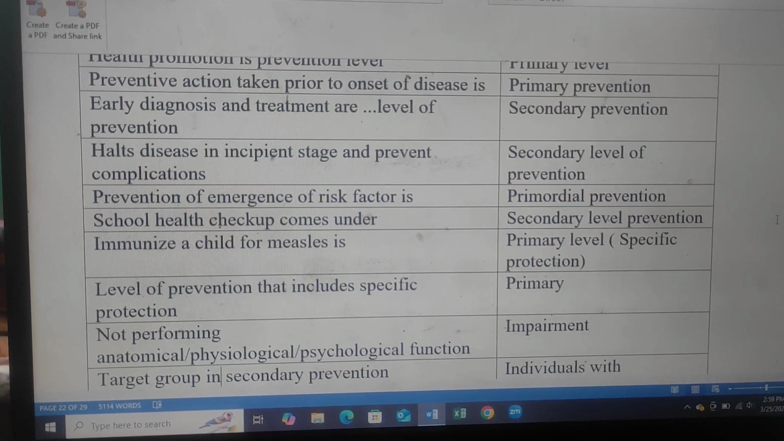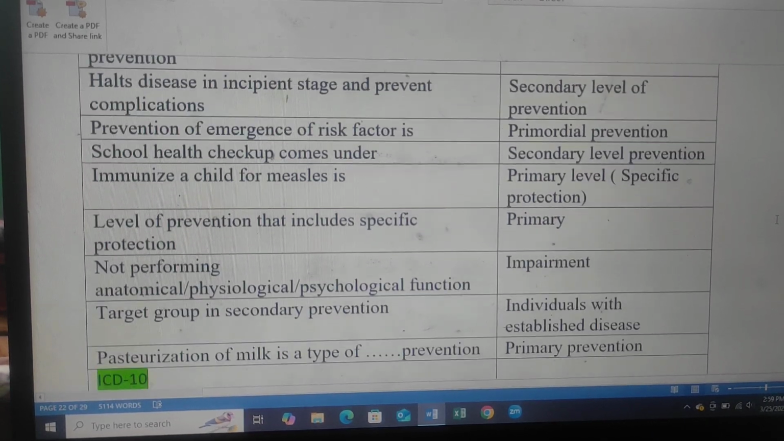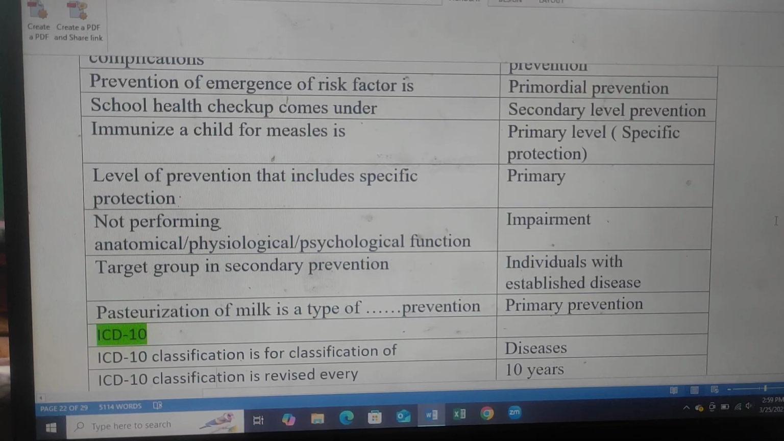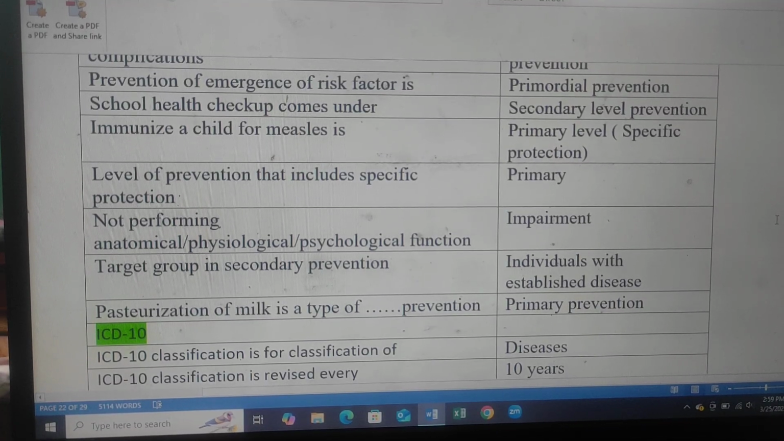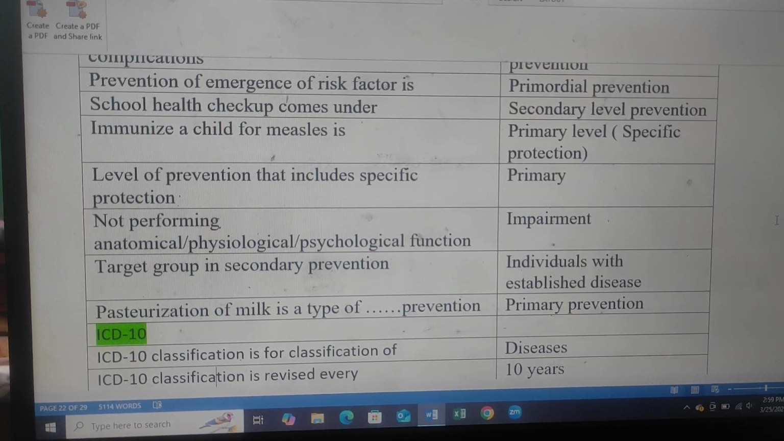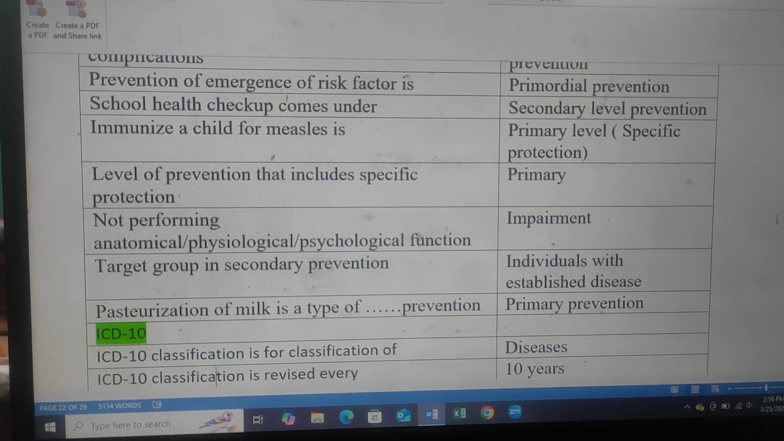Immunizing a child for measles is primary level, specific protection. Level of prevention that includes specific protection is primary prevention. Not performing anatomical, physiological, or psychological function is impairment. Target group in secondary prevention: individuals with established disease. Pasteurization of milk is a type of primary prevention.